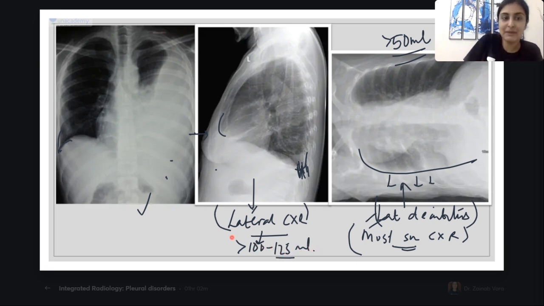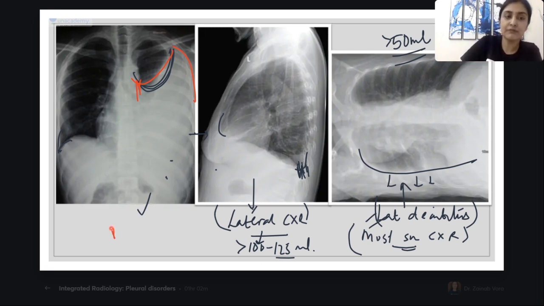Okay. And my frontal view. Again, you all recognize this very well. What is this sign, guys? Very easy. What is this sign that I'm seeing? This upward layering of the fluid? Yes, this is the meniscus sign or Ellis's curve, where you see that the lateral margin is higher than the medial margin. Can you all appreciate this? Laterally, it goes higher than medially. That says that it's a free effusion. It is not loculated. Remember this word. Loculated means it is trapped somewhere by a septum. Here, it is completely free in the CP angle.